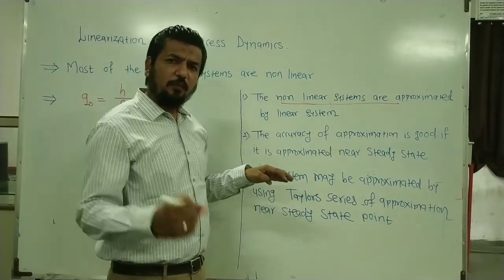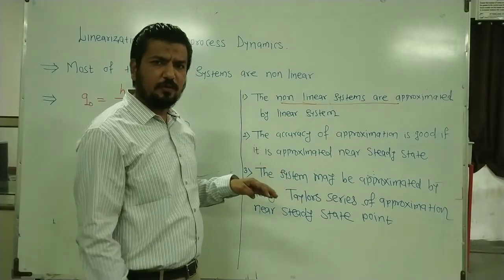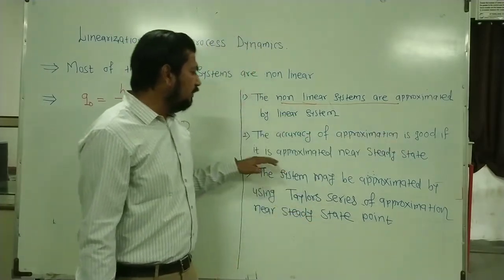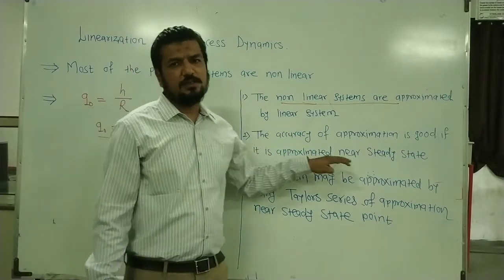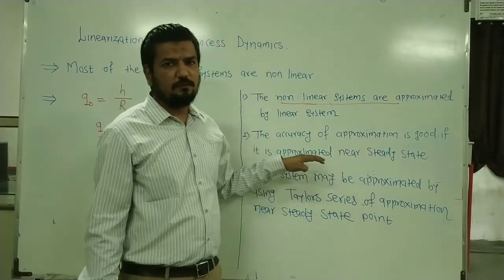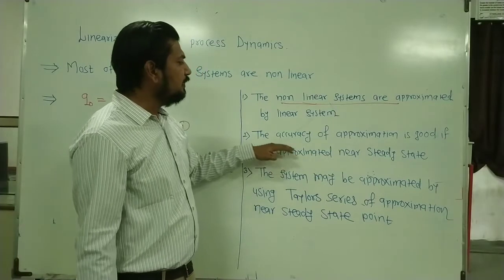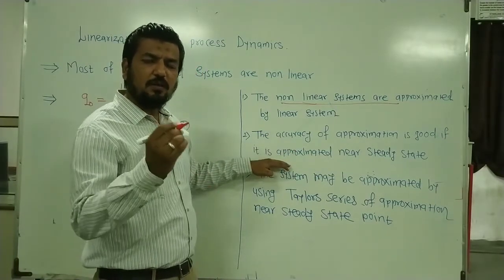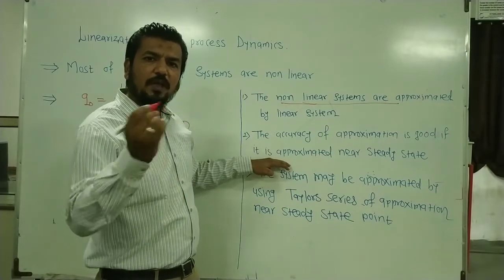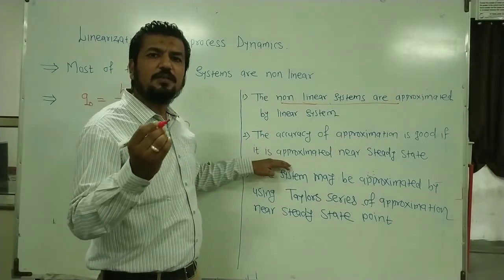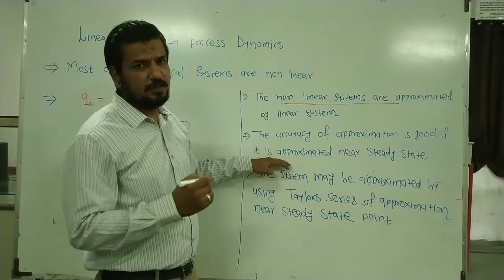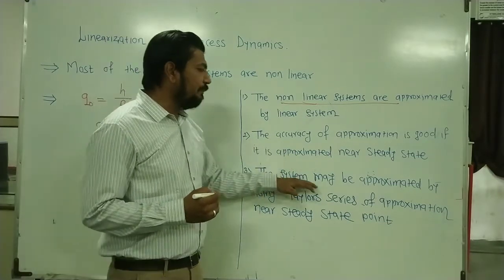As you are doing the approximation, the accuracy really matters. The accuracy of the approximation is good if it is approximated near its steady state value. This is the basic fundamental you have to use there, that you have to consider the steady state, because the accuracy of the approximation will be good if you consider it at its steady state, means lesser change. Then the system may be approximated.